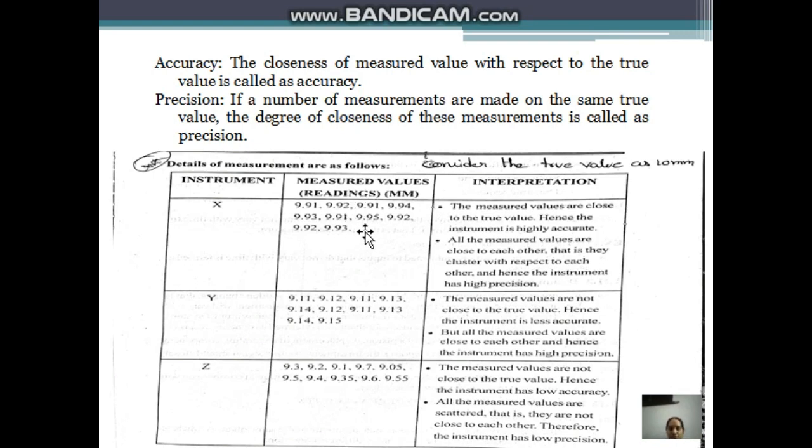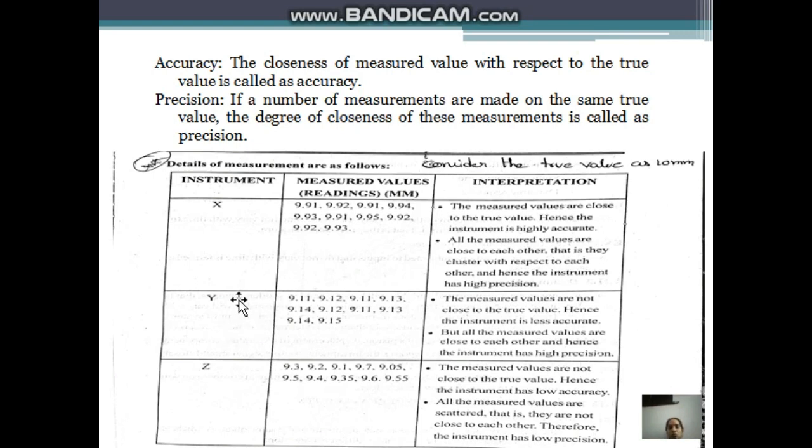At the same time, all these readings are very close to one another, irrespective of the true value, so there is no major difference. Then we can say the instrument is precise also. If the instrument continuously gives the same type of values, it is called precise. If the values are close to the true value, it is called accurate.